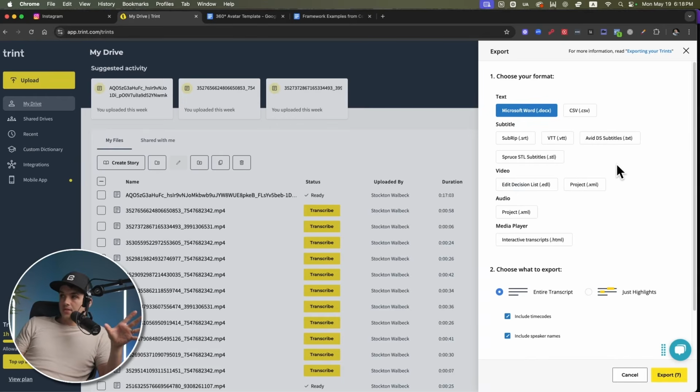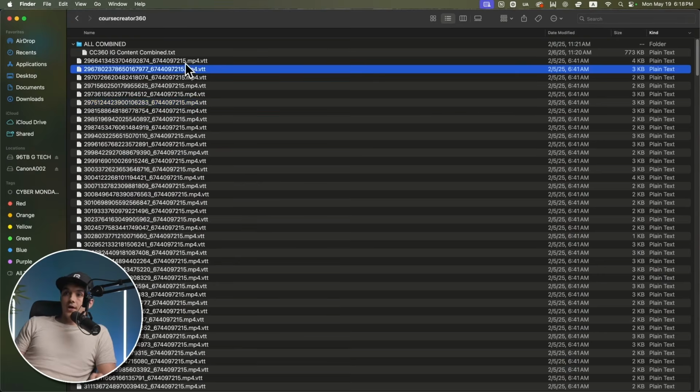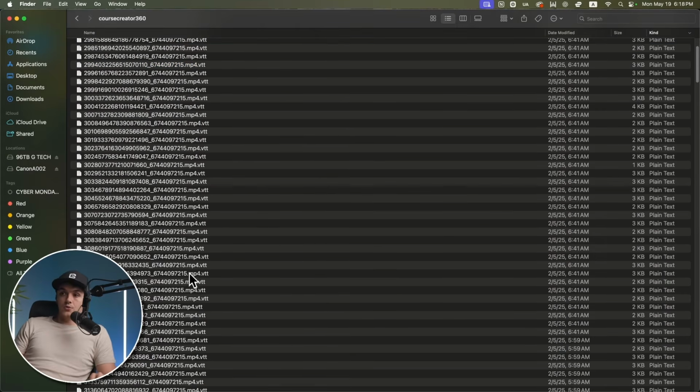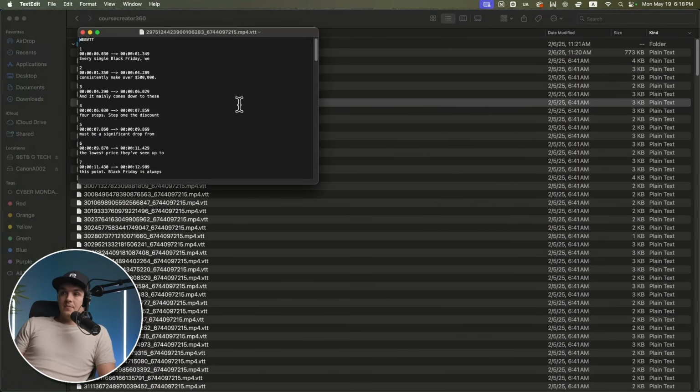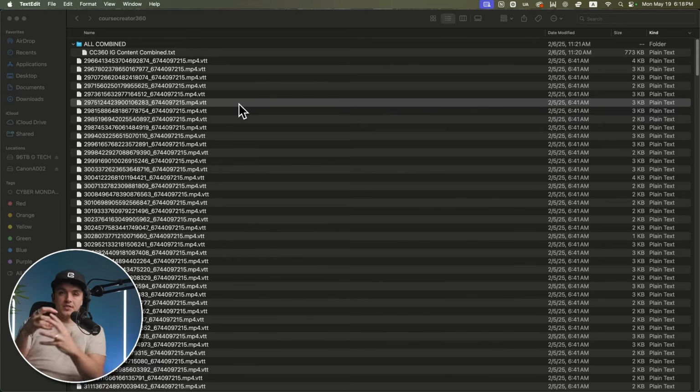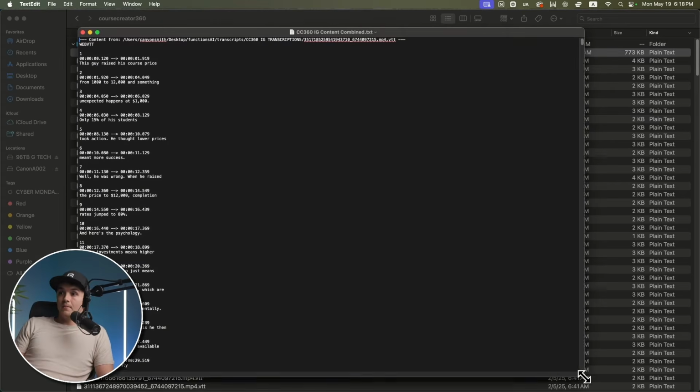I like to have the timestamps, and so either SRT or VTT is my recommendation. And then once you grab that, you're going to have all these individual VTT files right here. I've got 200 of them, right? And the next step is I combine them all into one single TXT file, which is what you see here. This is my personal TXT file of all of my content on my Instagram channel.